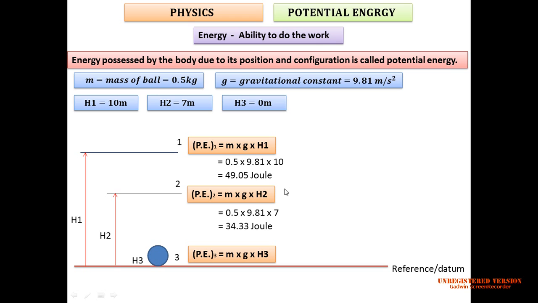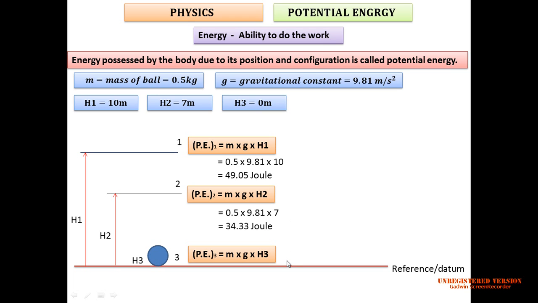When we travel from point 1 to point 2, or stage 1 to stage 2, in the downward direction, what will happen to potential energy? Earlier it was 49.05, now it is 34.33, which means it decreases. When we travel from 1 to 2 in the downward direction, as we decrease the height, potential energy decreases.